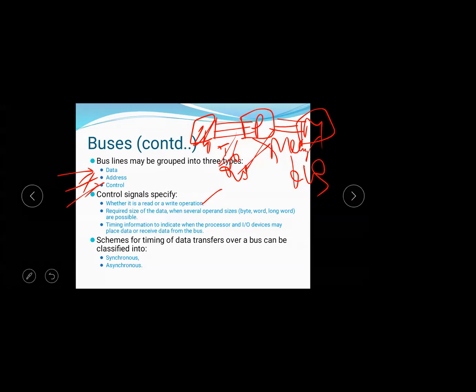A write operation is when data is received from outside and written into the memory, from a processor register or from an IO device register to memory. That is the write operation.